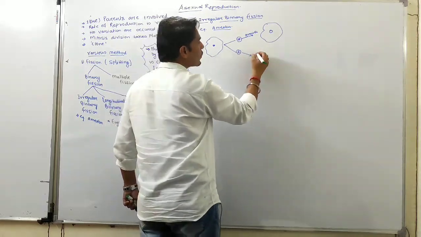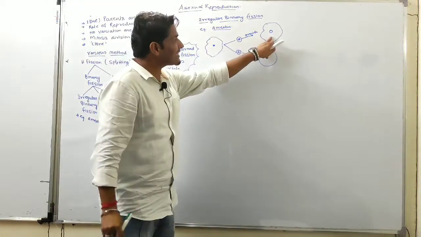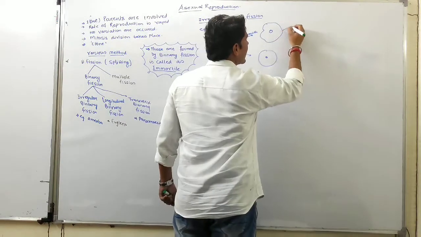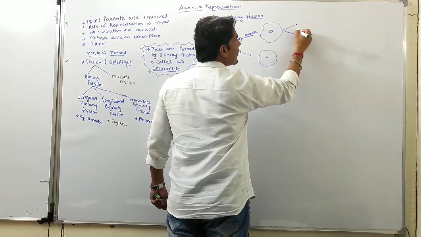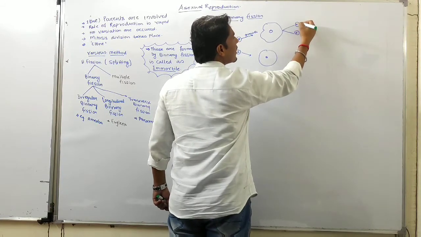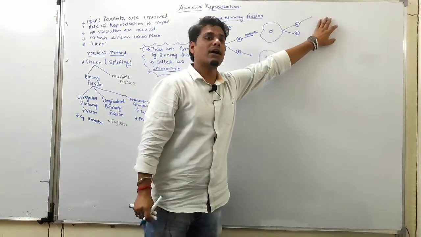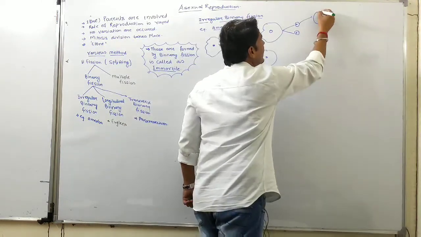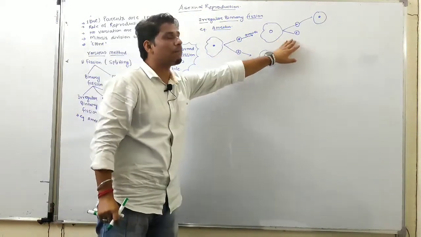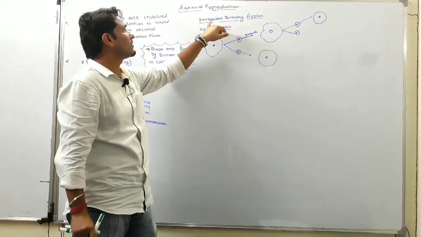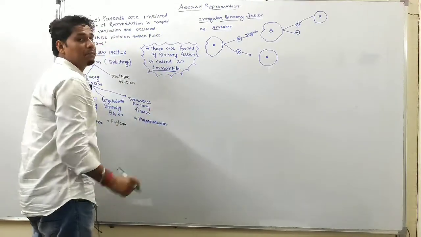Again they undergo binary fission and form two amoebae, and these again grow into mature amoebae. Basically no death occurs under natural conditions. That is why this organism is called immortal.